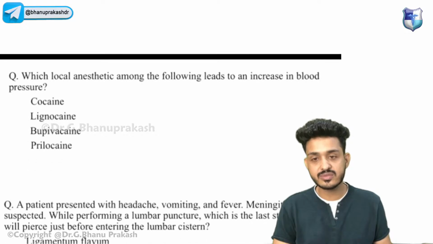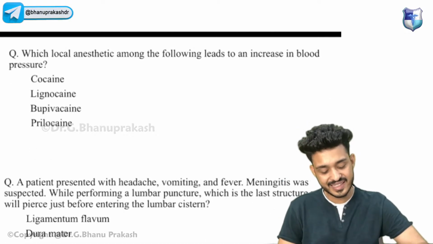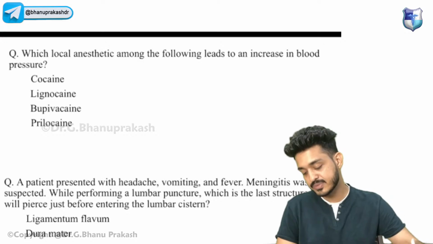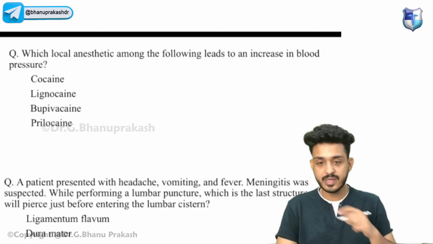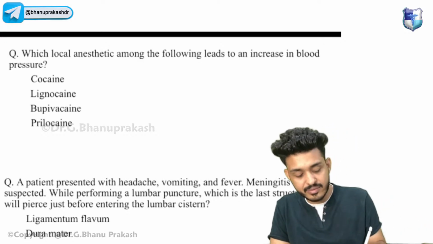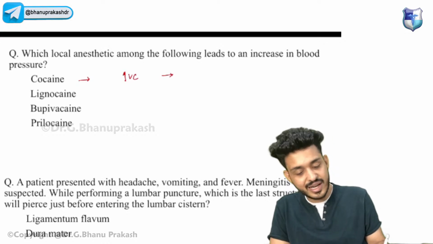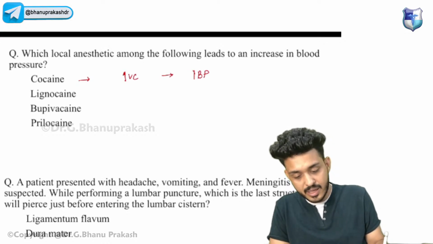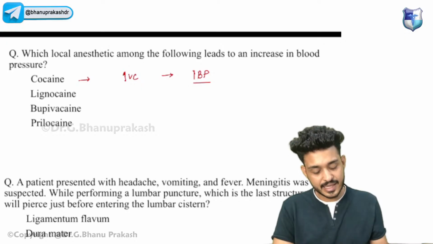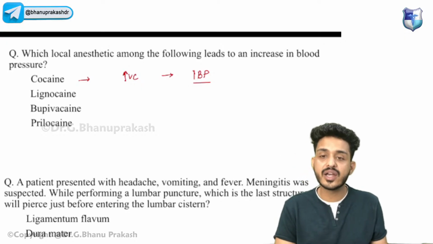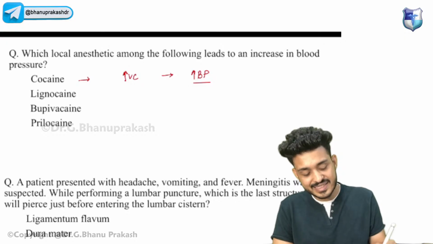Okay, try to solve this one. Which local anesthetic among the following leads to an increase in blood pressure? These are the types of questions they will be asking in your examination. So you have to answer. We already know cocaine will be causing vasoconstriction, and cocaine will be increasing blood pressure. Bupivacaine is the cardiotoxic one.